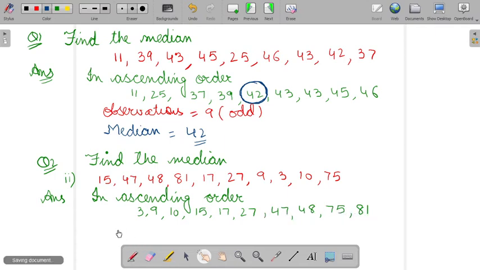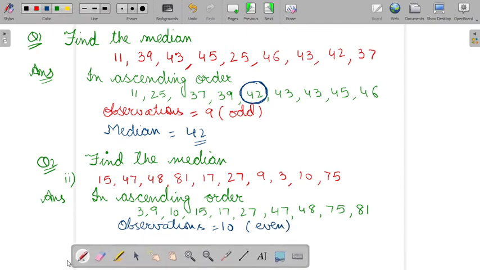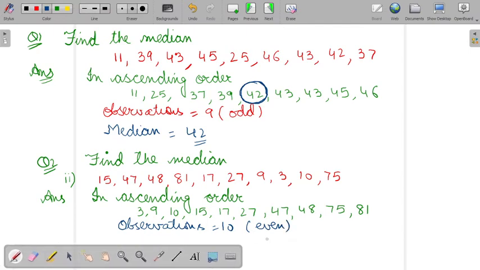So in this case the observations are 10, which is even. So according to the concept, what should the median be now? In case of even, the median will be the mean of the middle two observations.